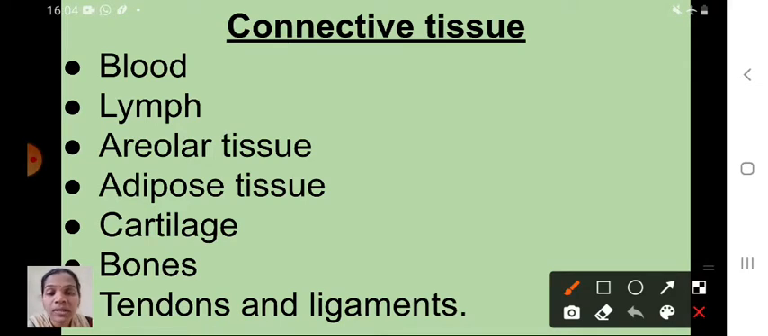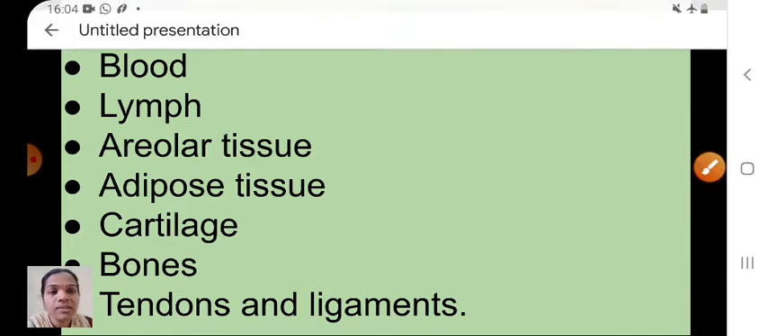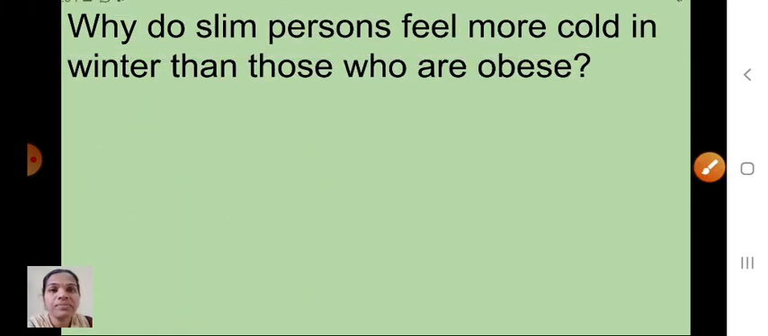Okay, so today we will discuss about muscular tissue. Okay, children, before that some questions I will ask you, you have to give me answer. Okay, first one is, see here, why do slim persons feel more cold in winter than those who are obese? So obese means fat. Here your question is, slim persons feel more cold in winter season when comparing obese people. What might be the reason? Can you guess?